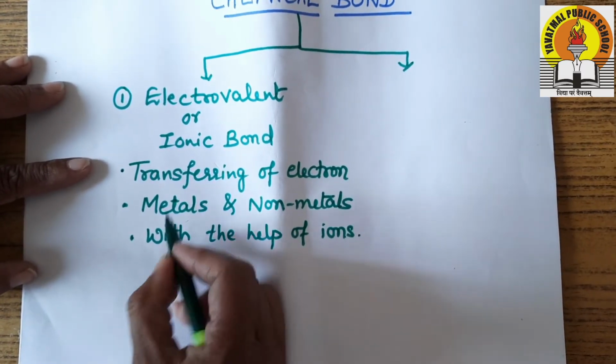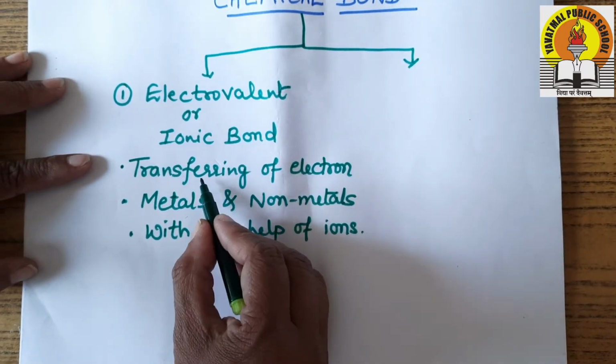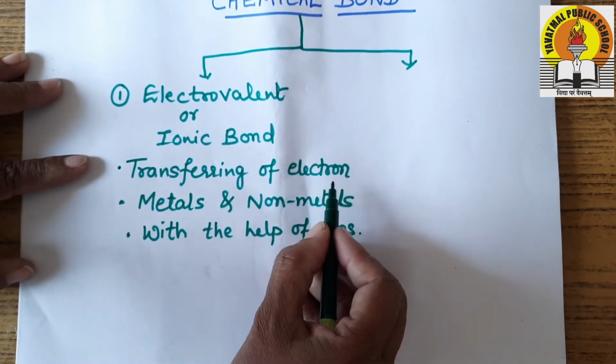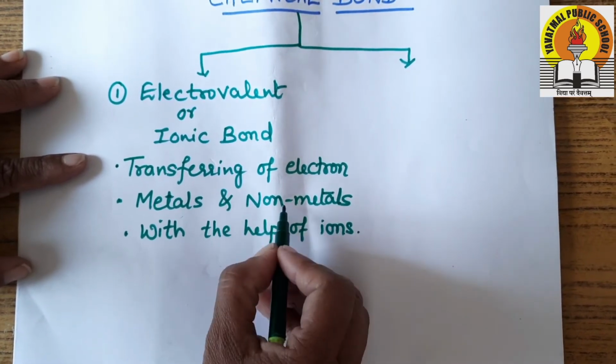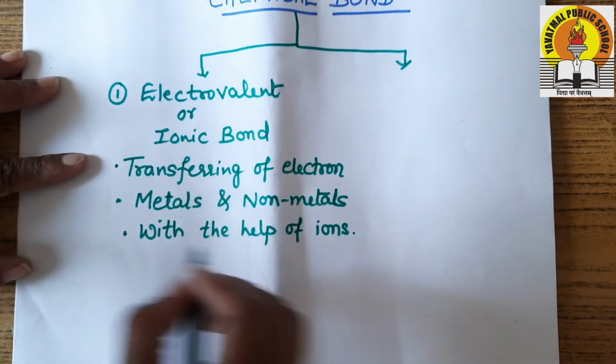So we can see that electrovalent or ionic bond is formed by transferring of electrons from one atom to another, formed with the help of metals and non-metals with the help of ions.